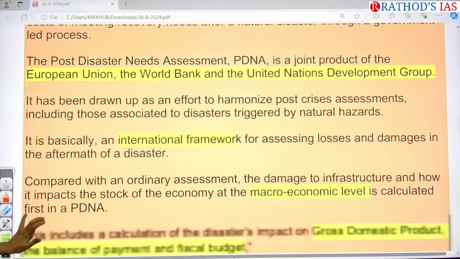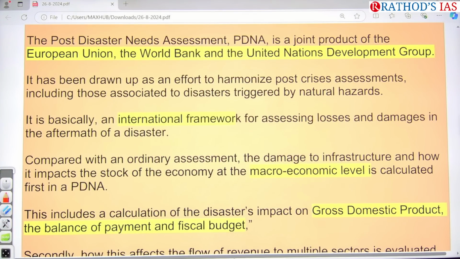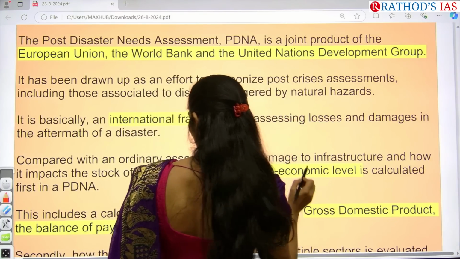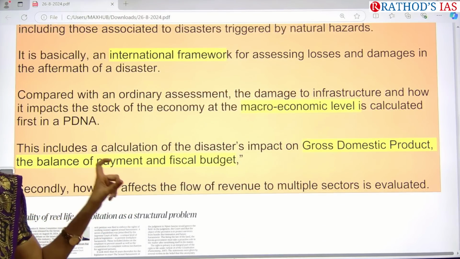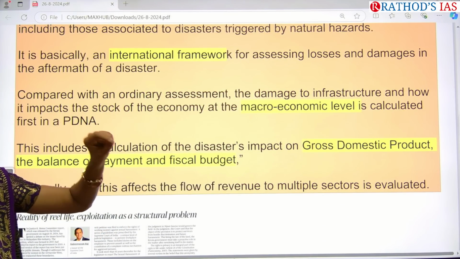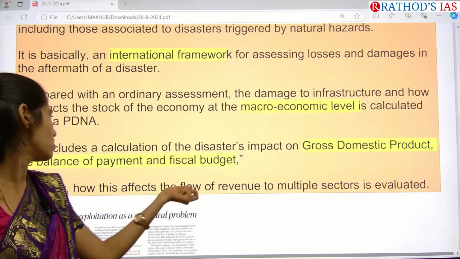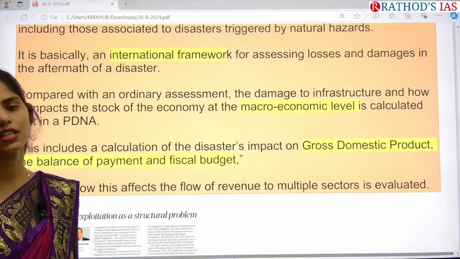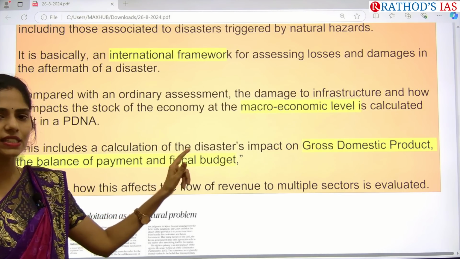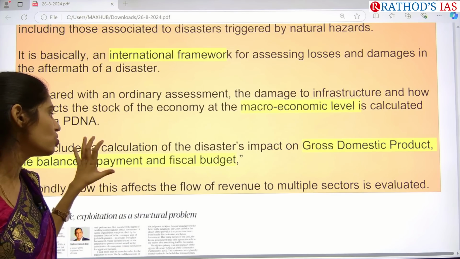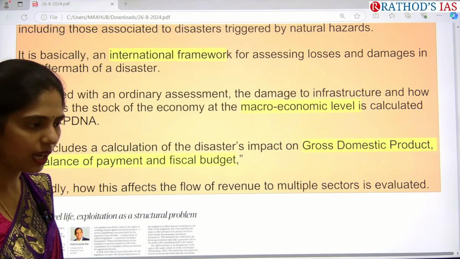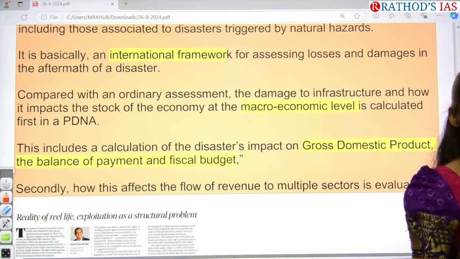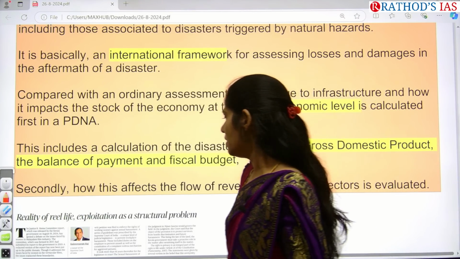And actually it is also focusing especially on analyzing the financial cost at the macroeconomic level. Okay, so that we can connect the loss with GDP, how much percentage of GDP had been lost because of that disaster, and even what is the impact on the balance of payments, and even what is the impact on the fiscal budget. So all these things will be calculated at the macro level so that it will be helpful for getting the proper amount of funds which is actually required for reconstruction and development of that disaster-affected area. Clear?